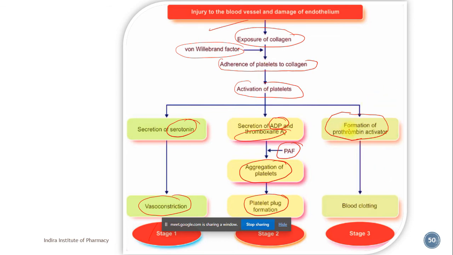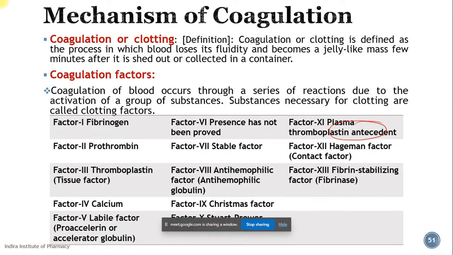Once this prothrombin activator gets formed, it converts fibrinogen to fibrin, and this fibrin leads to blood clotting. That is stage 3. We are going to study stage 3 in detail: the mechanism of coagulation.